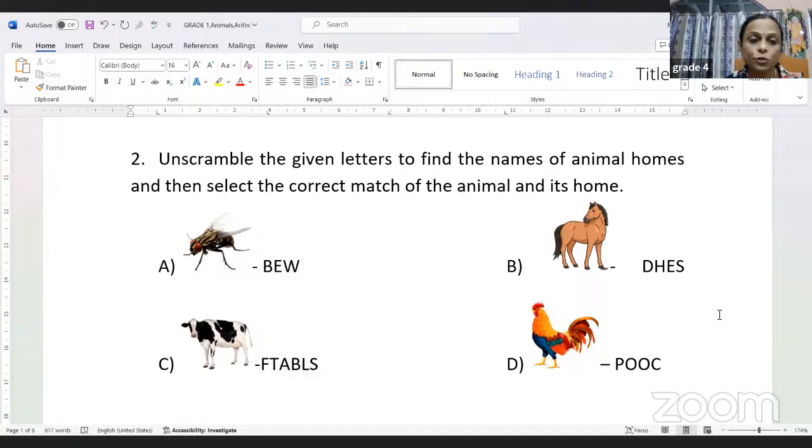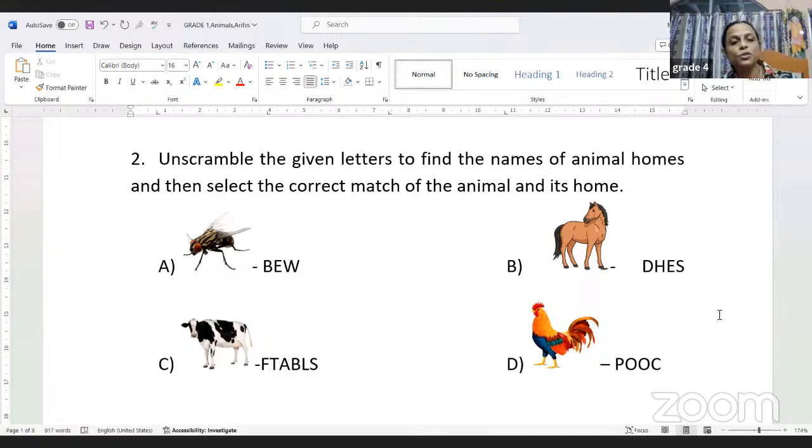So what we need to do first, we need to unscramble them and then check which is the correct one and which is the wrong one. Okay. So which is the correct one that we have to choose. That means one will be correct and the others will be wrong, isn't it? So let us try to find out.